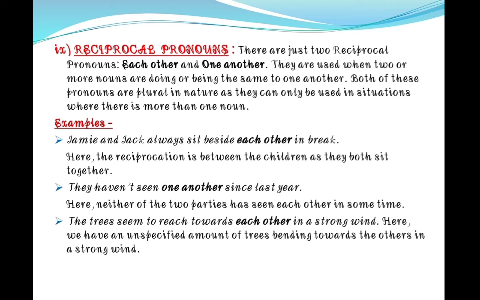For example, Jamia and Jack always sit beside each other in break. Here, the reciprocation is between the two children, that is Jamia and Jack, as they both sit together. Next is, they haven't seen one another since last year. I am telling you that it is used for both, or more than one. Here, neither of the two parties has seen each other in some time.